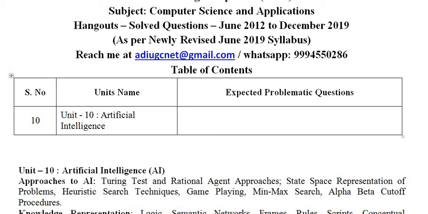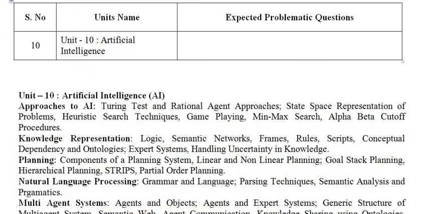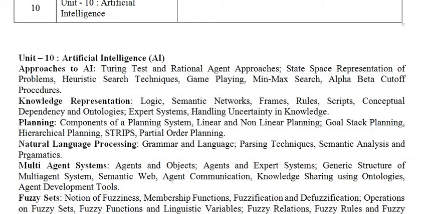Actually, artificial intelligence usually frequently asks the two-play game min-max algorithm, and then they will be asking the A star or AO star algorithm, and then they will be asking many concept-wise questions. I'll be discussing after discussing the syllabus of this artificial intelligence.